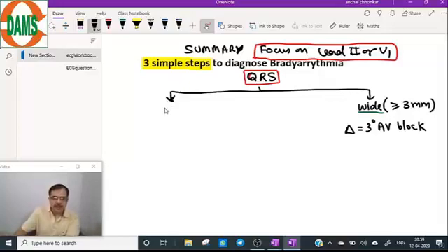While if the QRS complex is normal width, come to the second step, and the second step will be the P wave.